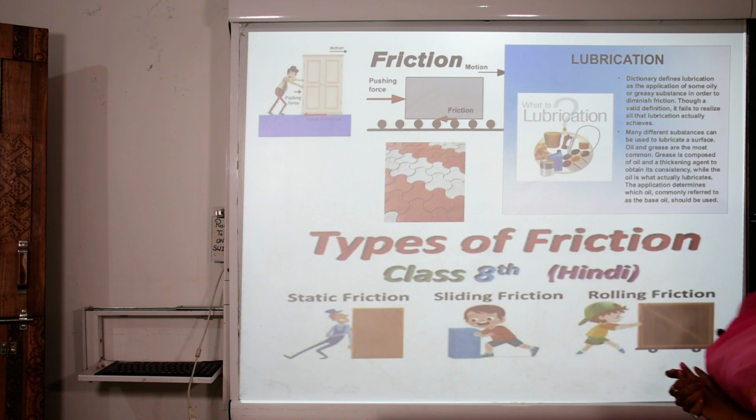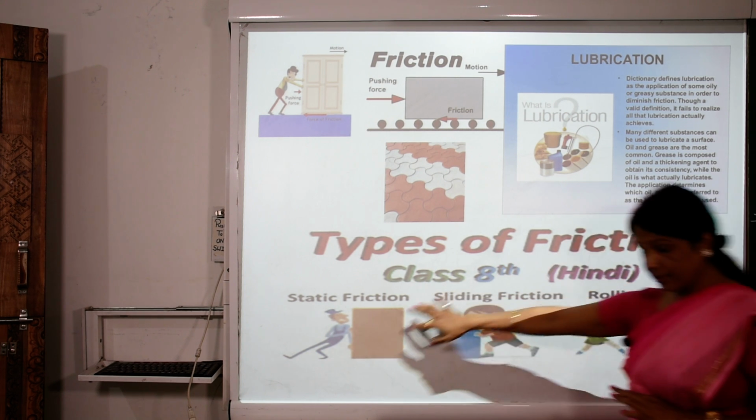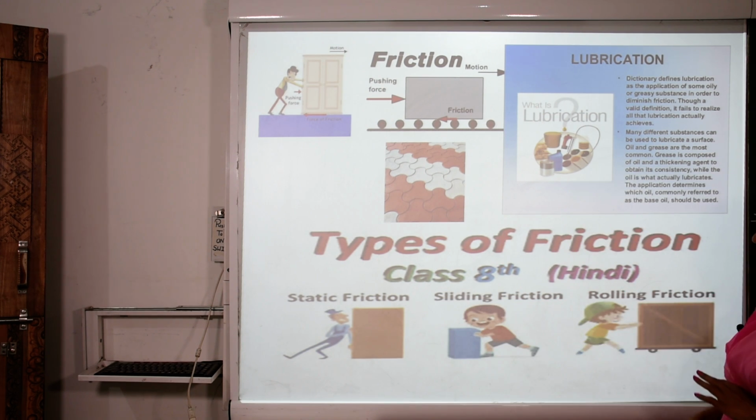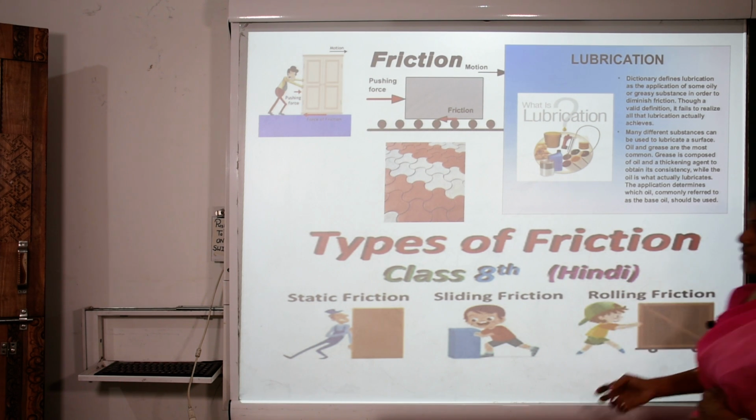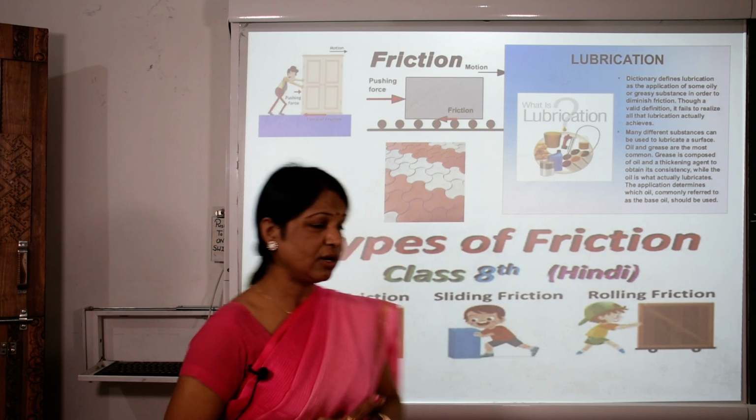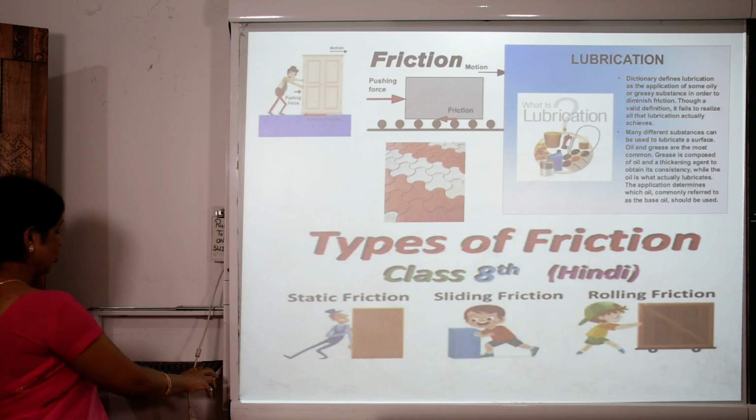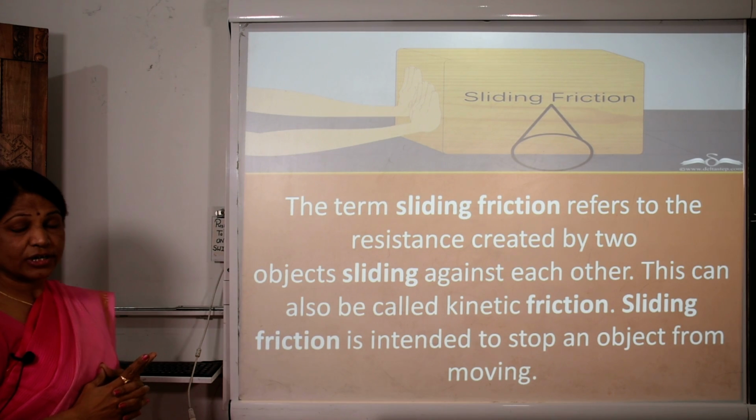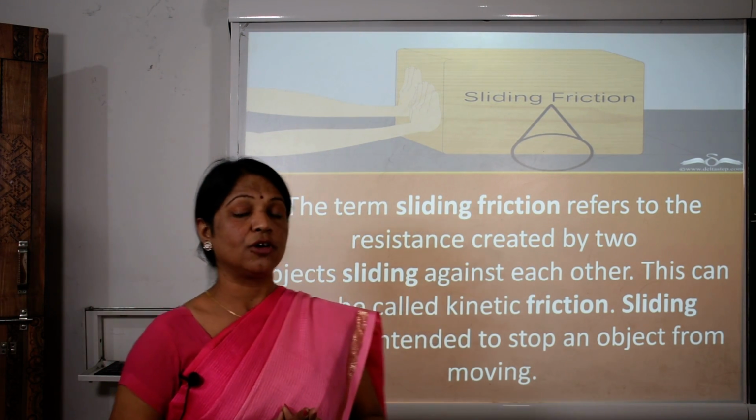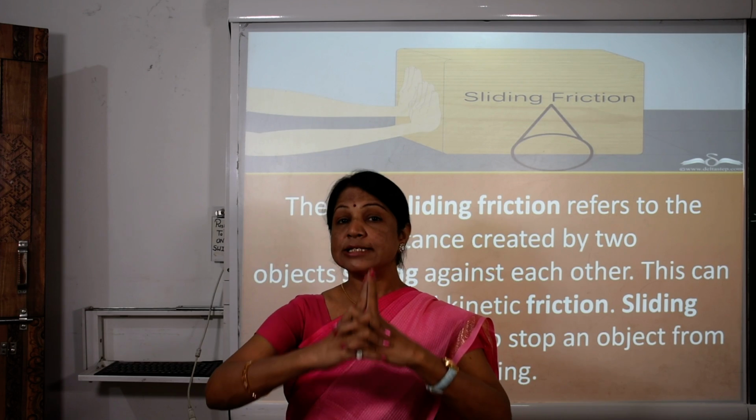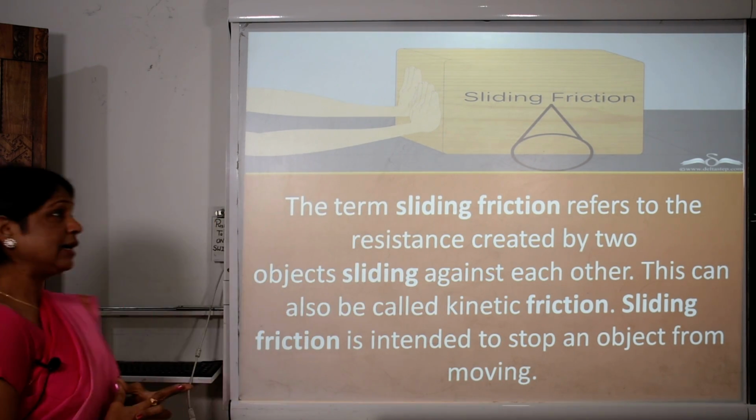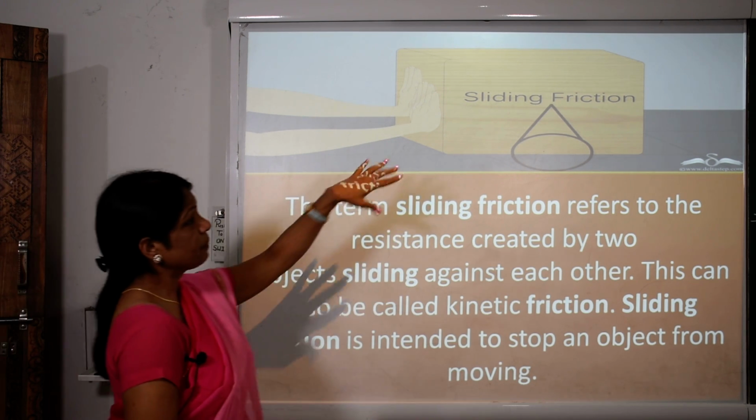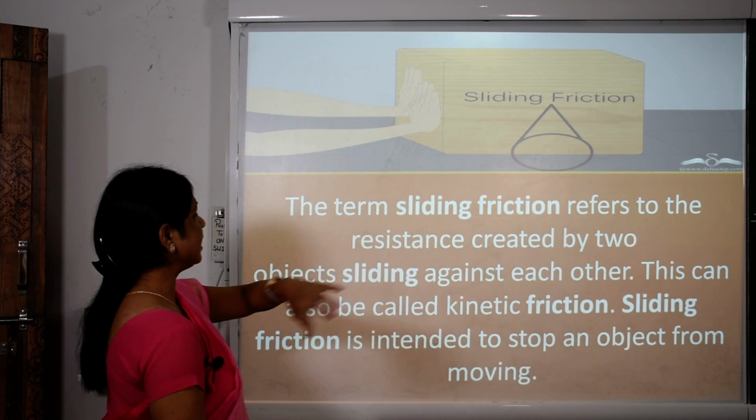So here we are going to see the types of friction. First is static friction, second is sliding friction, and third is rolling friction. What are sliding friction, static friction and rolling friction? We will see them further with examples and their definitions. First we see sliding friction. What is sliding friction?